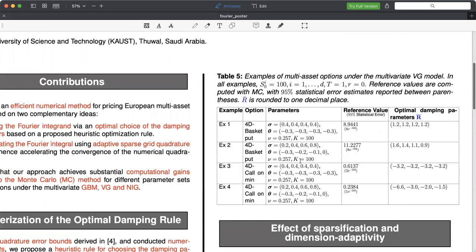So in Table 5, we provide the parameter sets for each of the pricing models for, like, 4 examples, the corresponding parameters, reference values with their corresponding statistical error with 95% confidence, and also the vector of the optimal damping parameters that is obtained using the heuristic optimization rule that we had proposed.